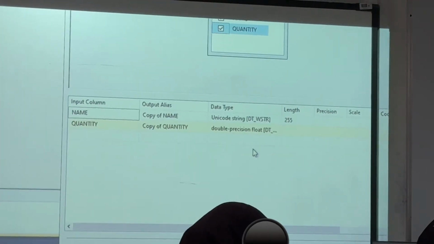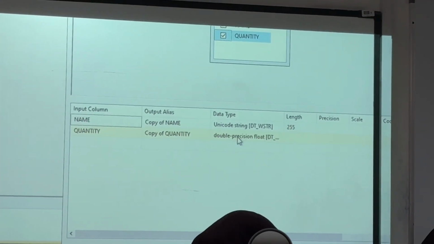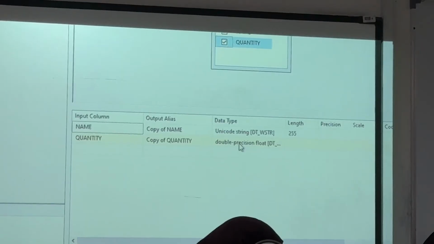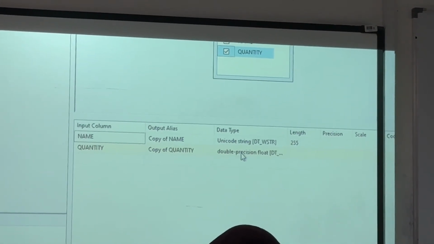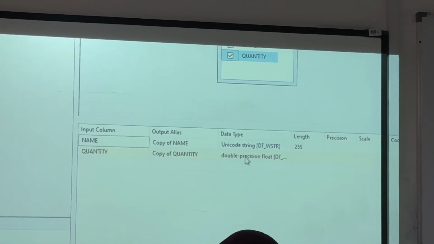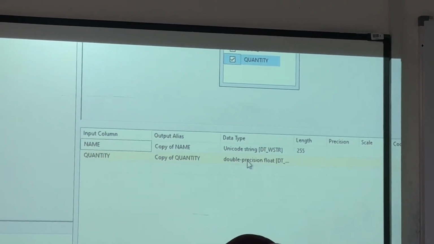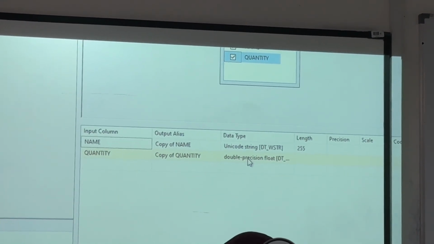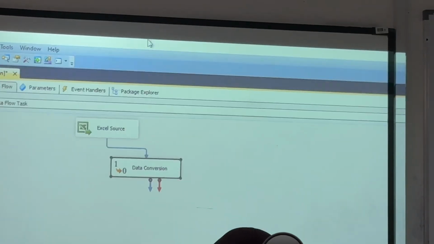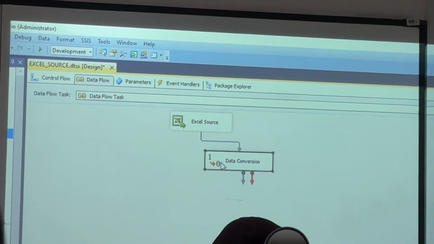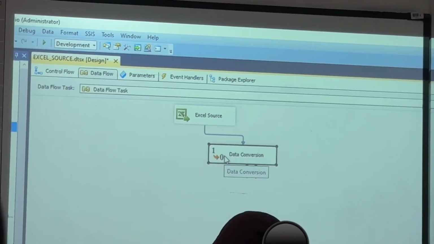So here formula no need. You might ask, there is a double precision float. Whereas there indeed, if you wish you can convert, otherwise no problem, it will accept. Why? For example, you have value 2.0. Like that it will come. Right? So it will not create any other issues for us. That's why this is not needed. Just for your understanding only I put it, it is not required in our case.